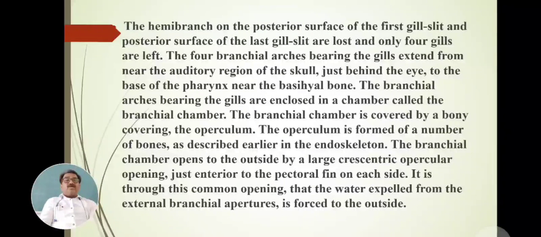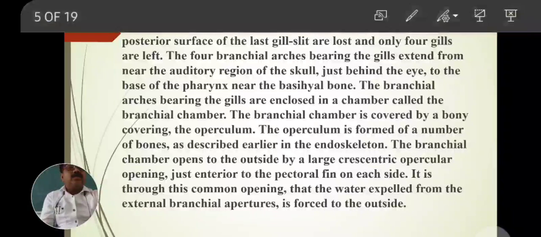The hemibranchs on the posterior surface of the first gill slit and on the posterior surface of the last gill slit are lost, and only 4 gills are left. The 4 branchial arches bearing the gills extend from near the auditory region of the skull, just behind the eye, to the base of the pharynx, near the basihyal bones.